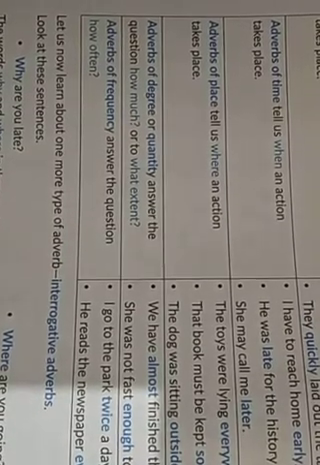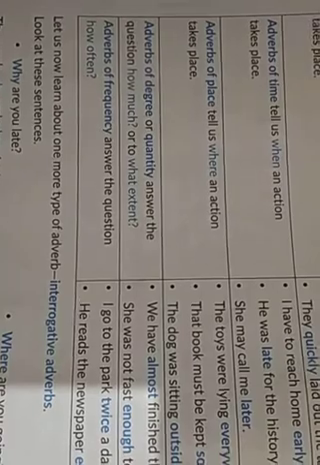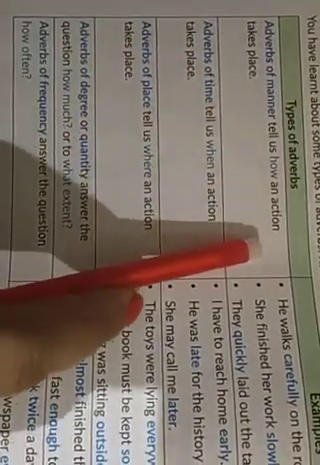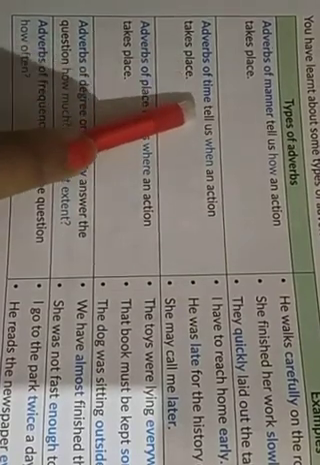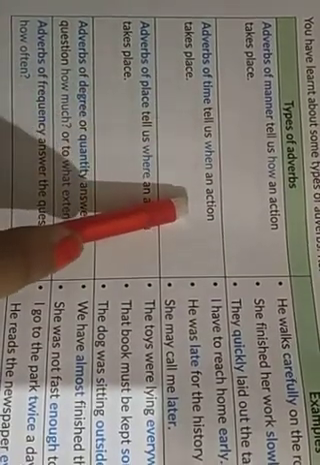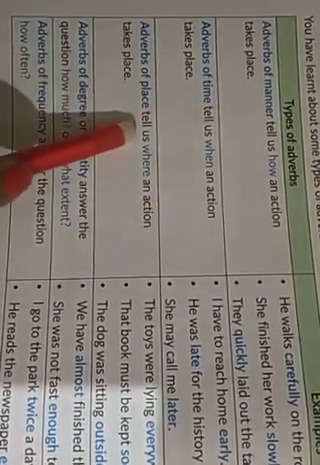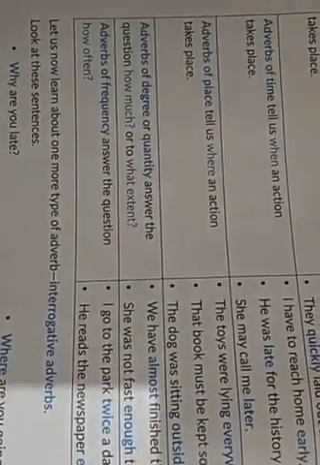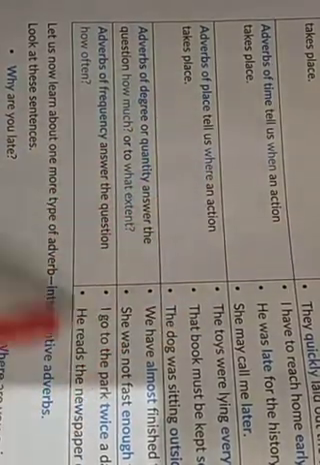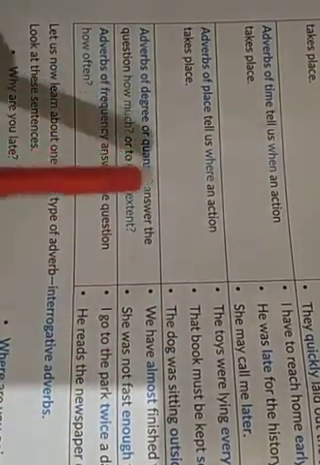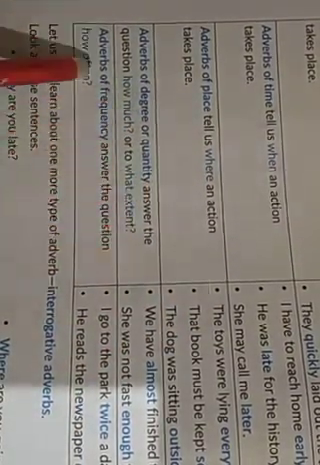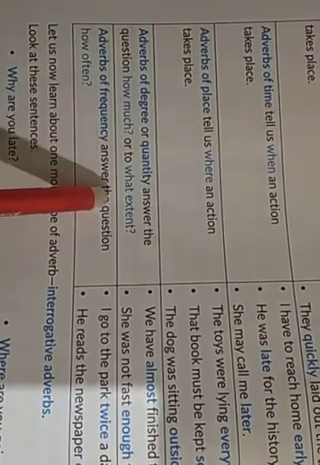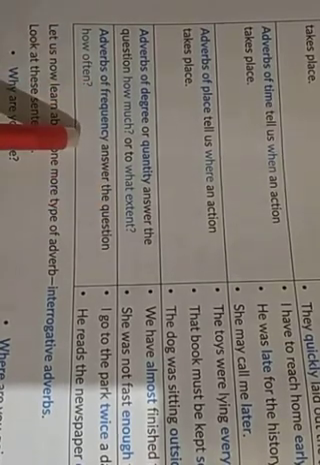So we have seen the various types of adverbs. Let's revise once. Adverb of manner tells us how an action takes place. Adverb of time tells us when an action takes place. Adverb of place tells us where an action takes place. Adverb of degree or quantity answers the question how much or to what extent. Adverbs of frequency answer the question how often.